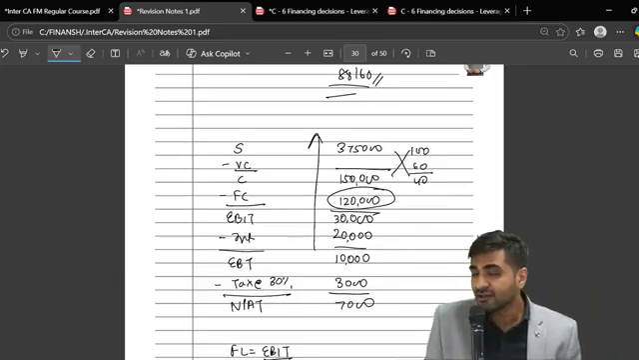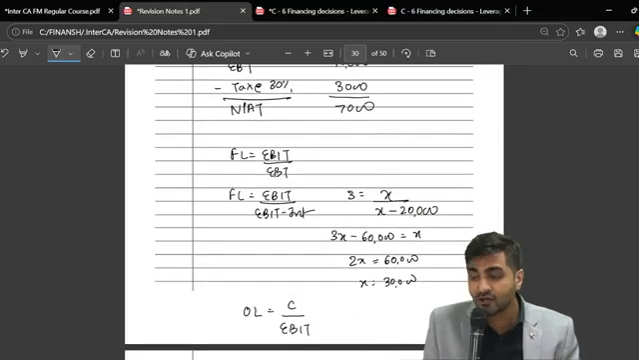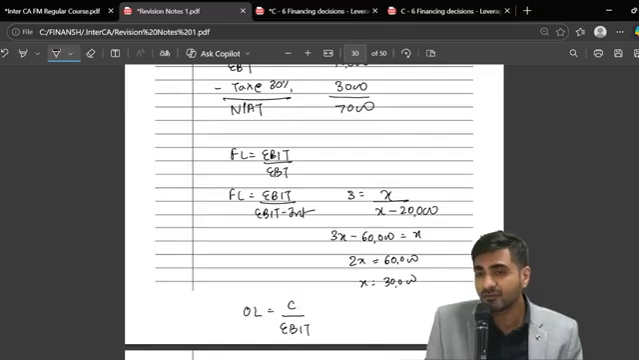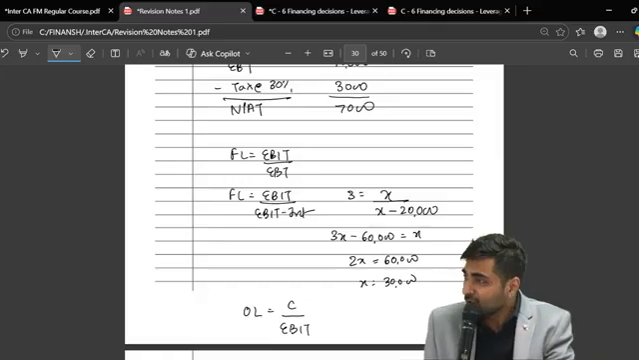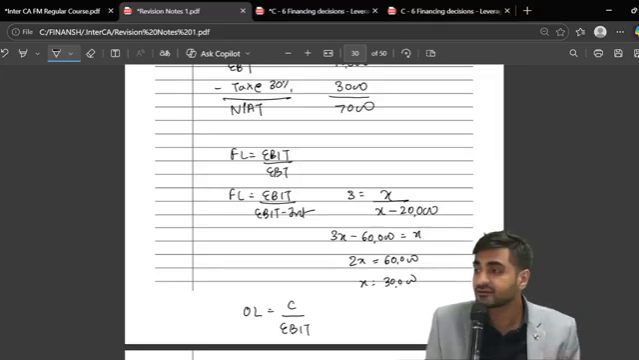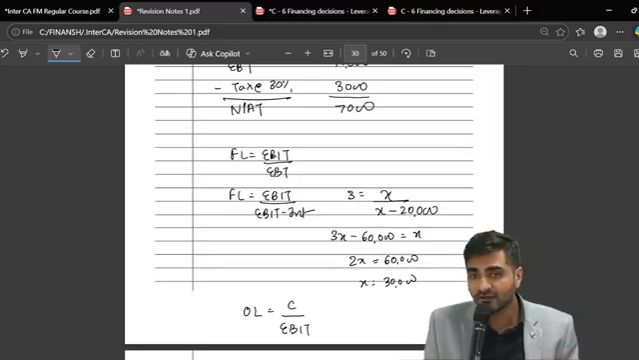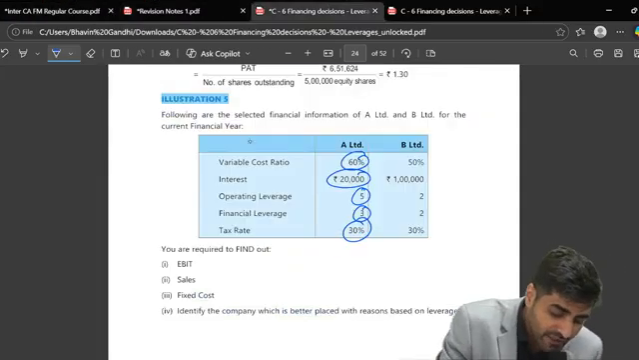Have you realized? So when we have interest and when we have FL, can I use this particular pattern? FL is equal to EBIT upon EBT, and EBIT upon EBIT minus interest. Let the EBIT be X. We already have the amount of interest. We can find your X and based on that we can get it. Superb. Everyone's okay with this? Sure, confident. Okay. Now after this, what do we have next?